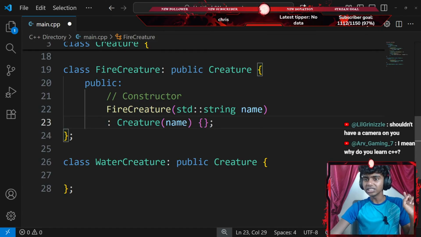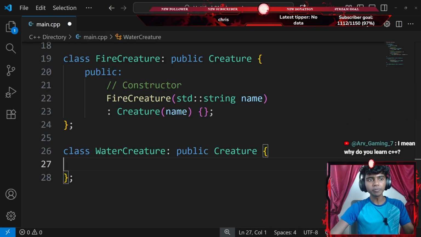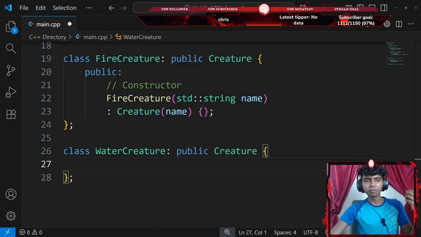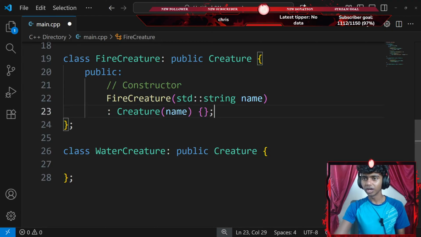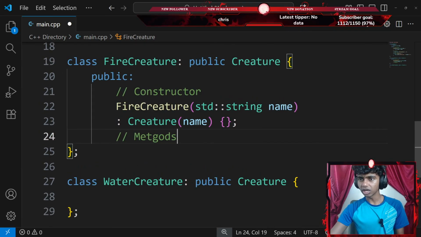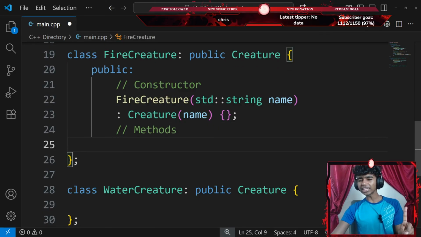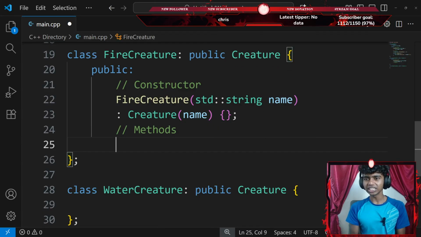Okay, that said, let's see. So next up for my water creature class as well, I gotta publicize everything. Although before I do publicize them, each has to implement display power in its own fiery or watery way. Okay, so let's go ahead and add methods first. So I'll go with something like methods. There we go.